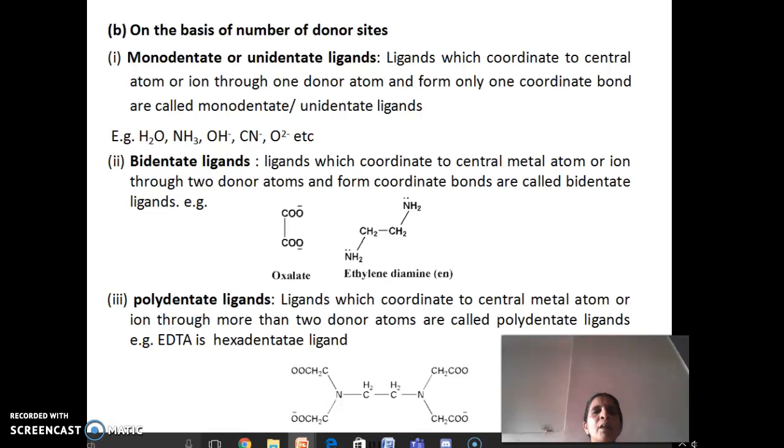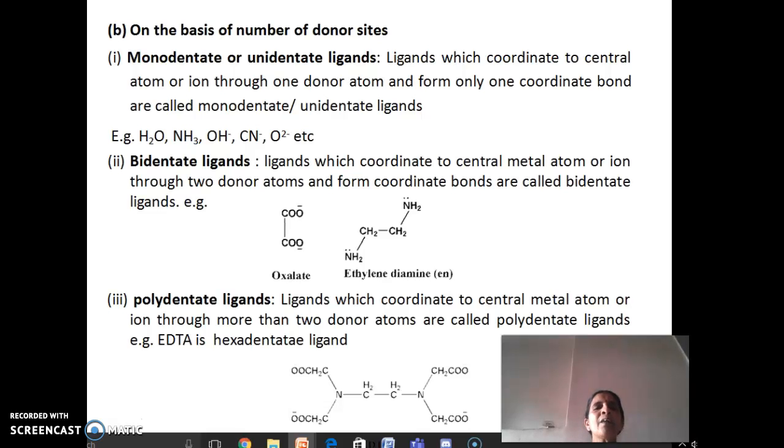the basis of the number of donor sites, they are classified into monodentate or unidentate ligands, which can coordinate to the central metal atom or ion through one donor atom and form only one coordinate bond. Examples: water, ammonia, OH minus, CN minus, O2 minus, etc.